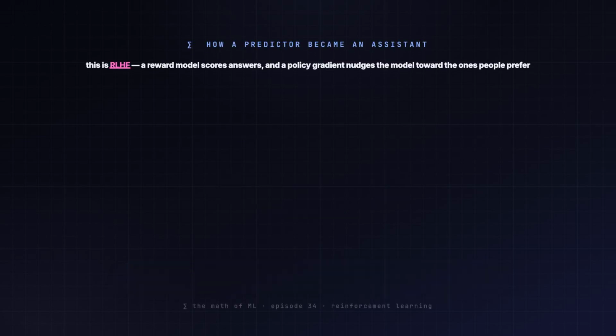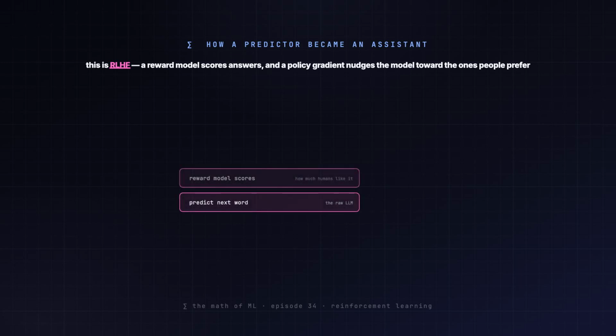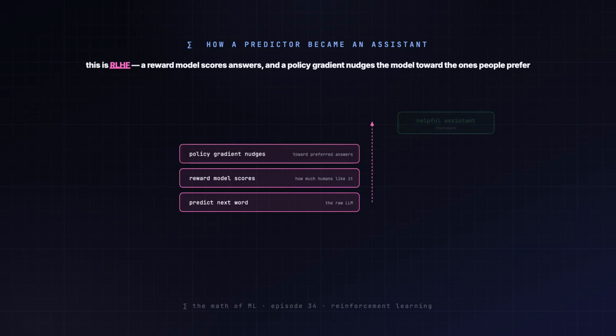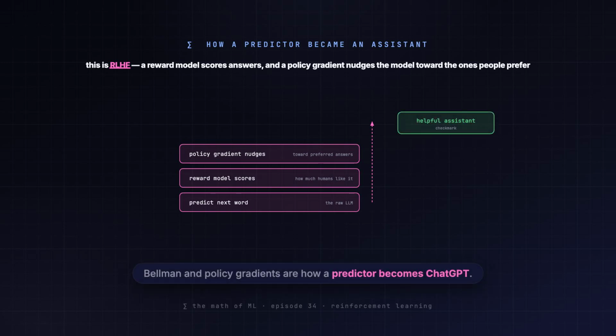This is RLHF, the step that turned a raw next word predictor into ChatGPT. A reward model scores answers by how much humans like them. Then a policy gradient, pushing the model toward high return actions, nudges every word choice toward answers people prefer. Bellman and policy gradients are how a predictor becomes an assistant.